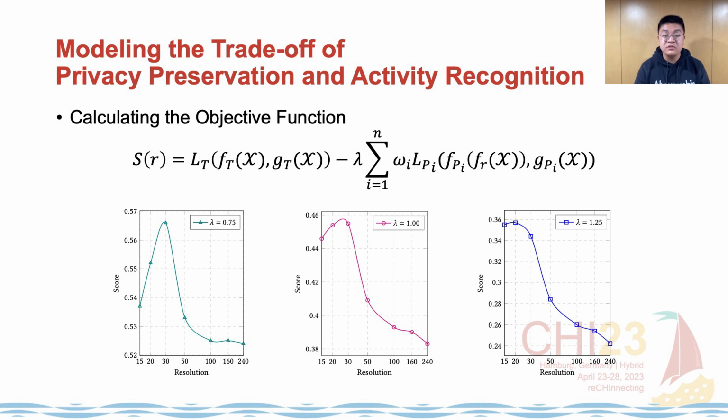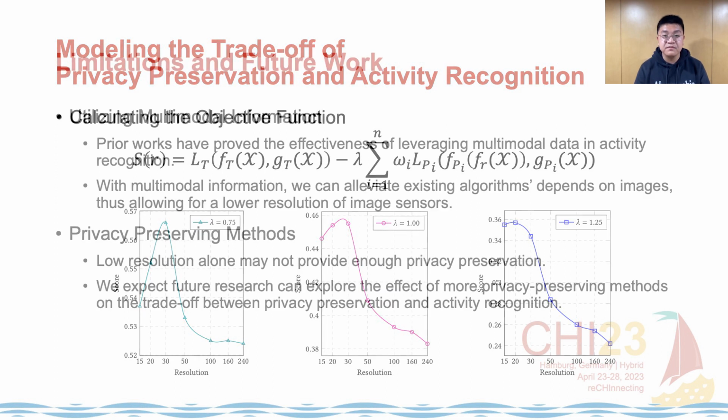Finally, based on the results we have discussed above, we can calculate the objective function SR shown here for each resolution we have sampled. As is demonstrated in this figure, the value of the objective function SR shows a trend of first increasing and then decreasing with the increase of resolution. For the case where lambda is 1, the objective function takes its maximum value at a resolution between 20 × 20 and 30 × 30, which indicates a proper resolution for balancing privacy preservation and activity recognition.